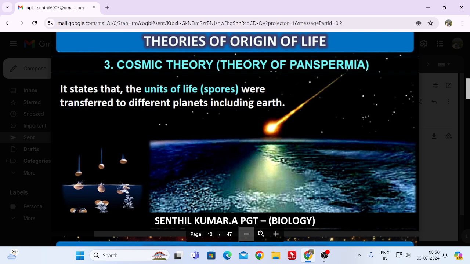It stated that the units of life, spores, were transferred to different planets, including Earth. Not only to the Earth, it might have been transferred in the form of spores to different planets, so we may expect some other life. That is why researchers, astronauts and other research fellows still believe aliens are there.